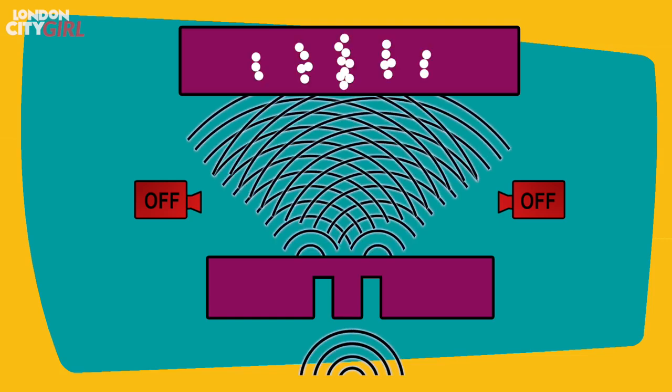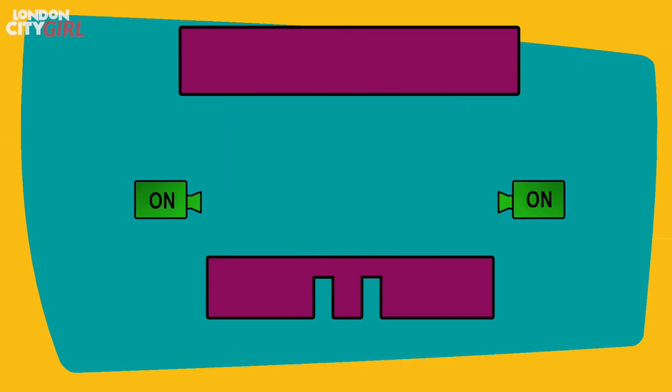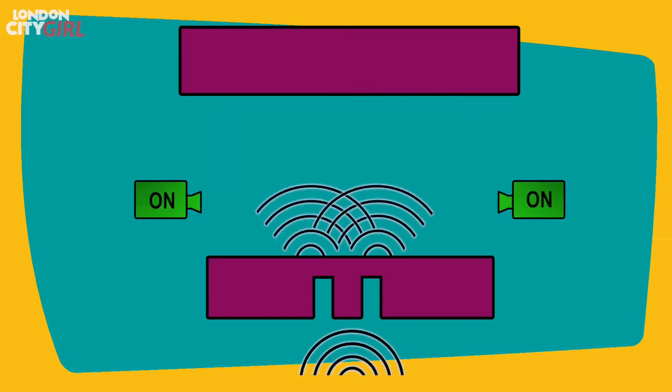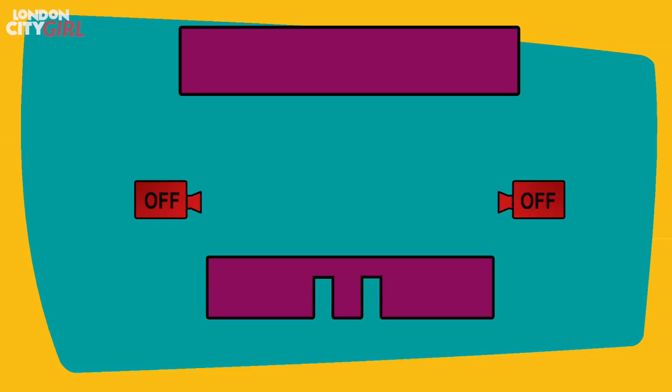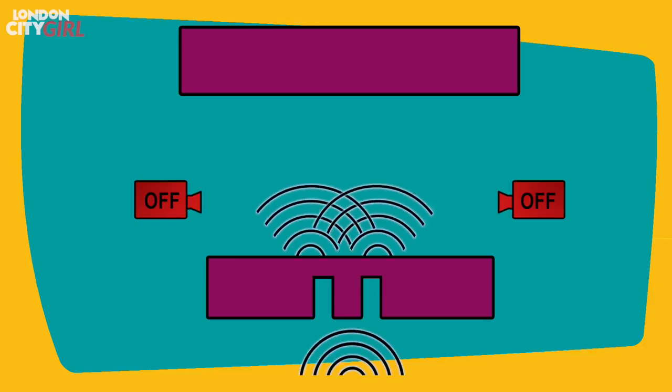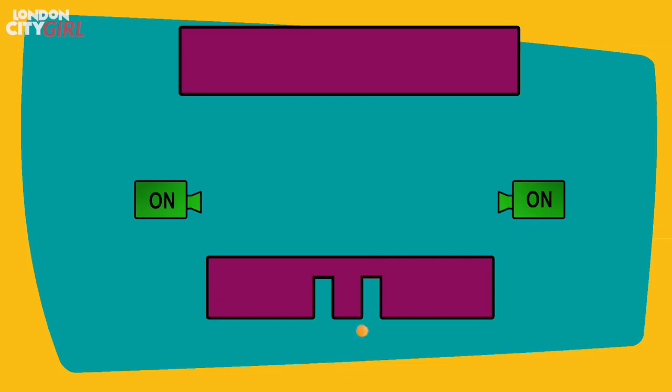And every time the scientists decided to turn the detectors on midway through the experiment, the interference pattern no longer appeared. So it was almost as if the electrons were going through the slits with their wave function intact, and as soon as they realized that the detectors were going to be switched on, they went back in time, reverted back to particle-like behavior, and erased all evidence of the superposition.